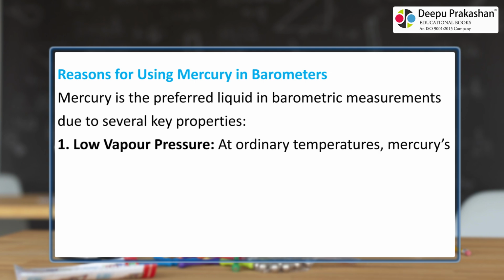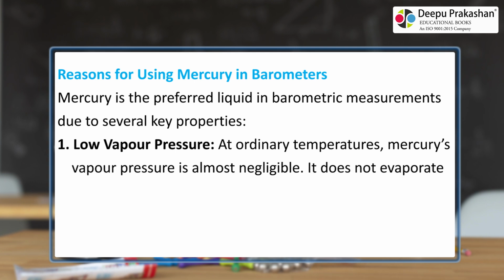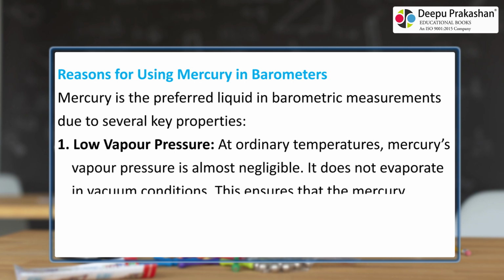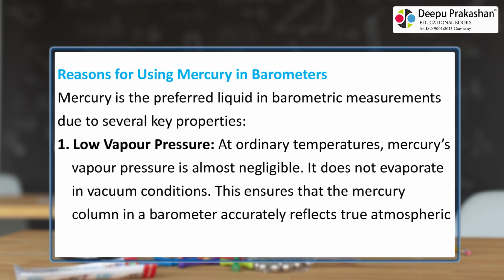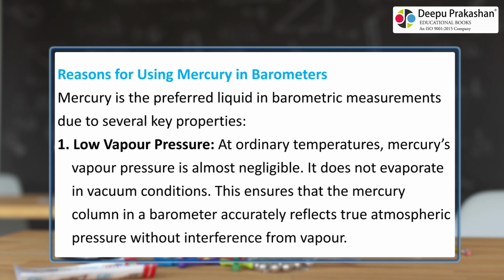Low vapor pressure. At ordinary temperatures, mercury's vapor pressure is almost negligible. It does not evaporate in vacuum conditions. This ensures that the mercury column in a barometer accurately reflects true atmospheric pressure without interference from vapor.